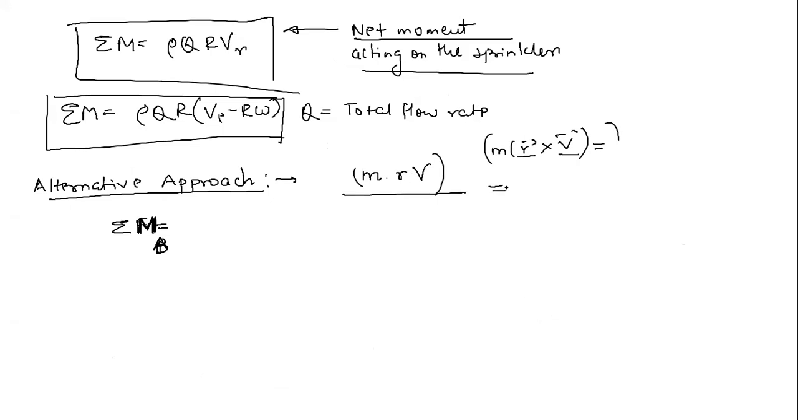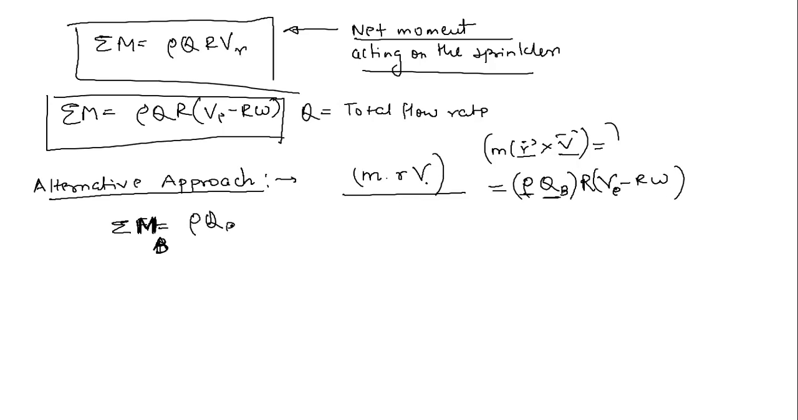Then in this case, just tell me quickly, what is M? M is nothing but rho Q, where rho is the density and Q is the volume flow rate. R is capital R. And what is V? V is simply VR, that is VE minus R omega. So this will be your final momentum.